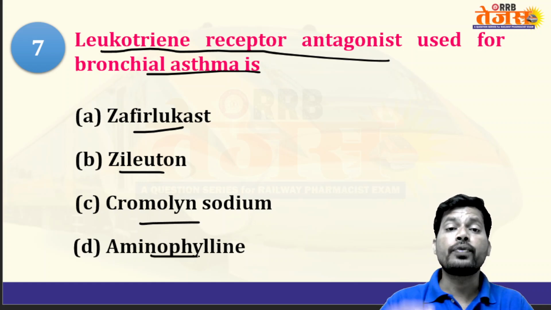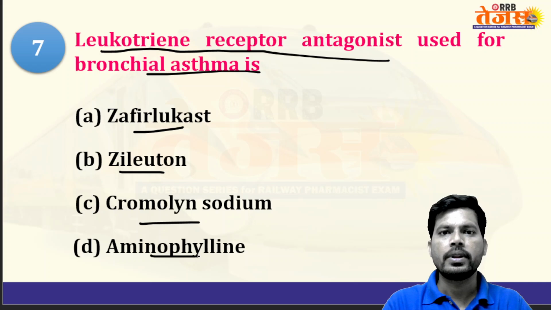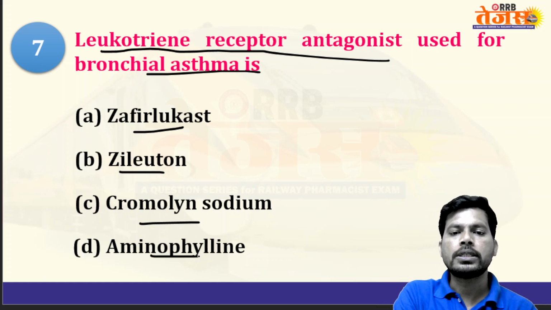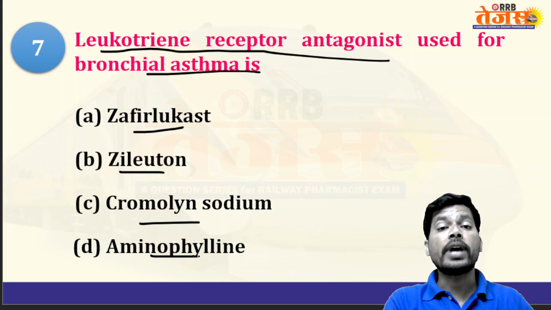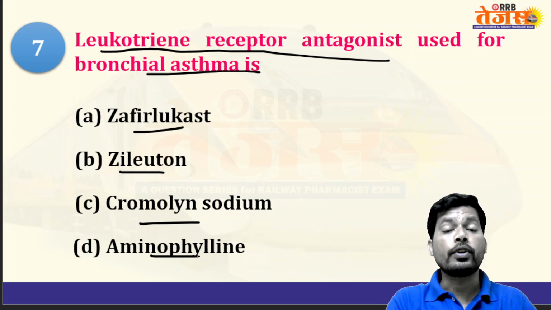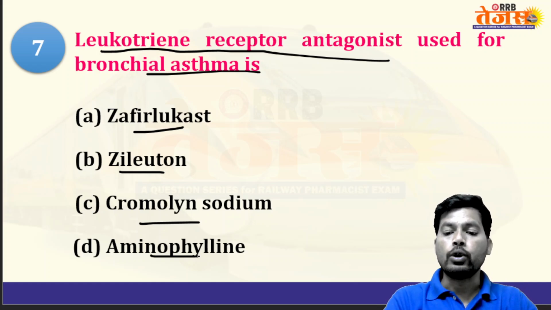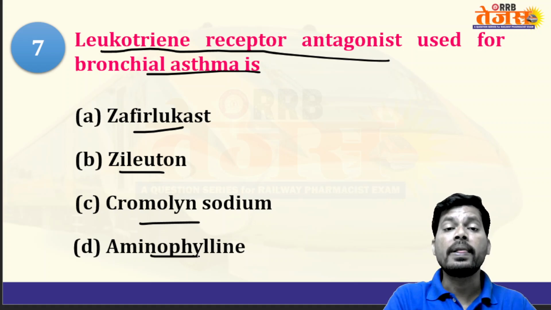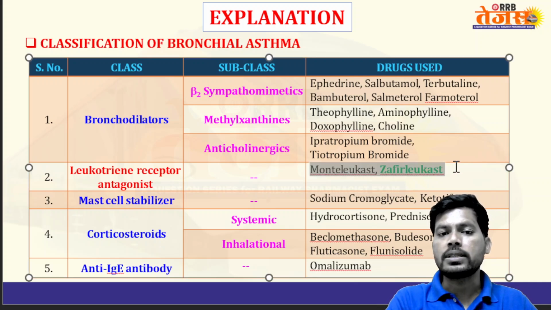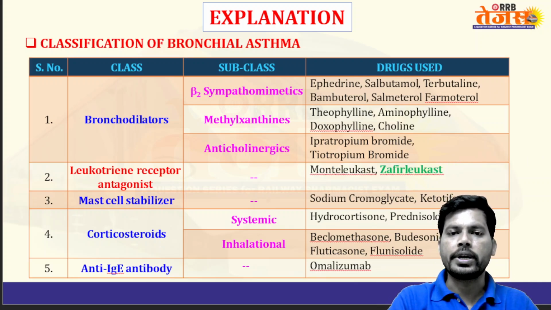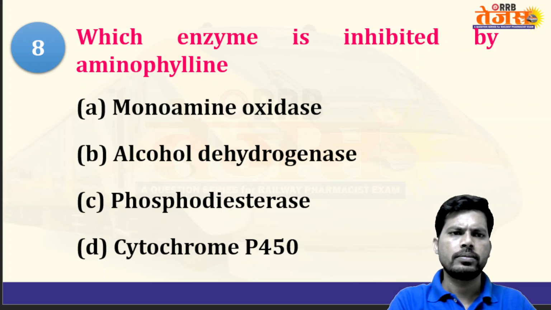Zileuton is a 5-lipoxygenase enzyme inhibitor. Aminophylline is a theophylline derivative, a xanthine alkaloid. Cromolyn sodium is a mast cell stabilizer. And zafirlukast and montelukast are leukotriene receptor antagonists, especially cysteinyl leukotriene receptor antagonists. The answer is zafirlukast. Again, both montelukast and zafirlukast are leukotriene receptor antagonists.